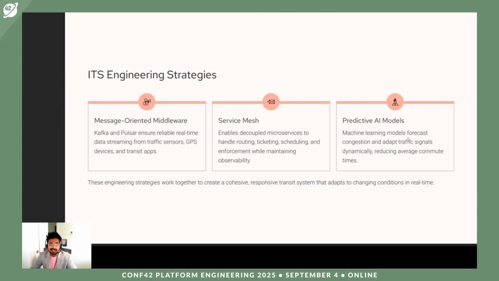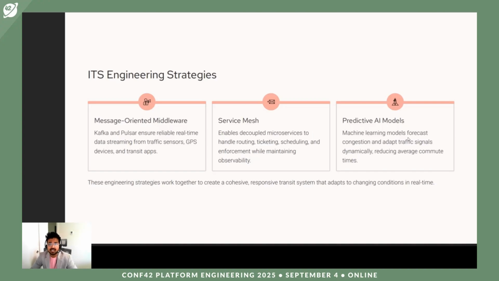Service mesh. This helps to decouple the microservices for routing, ticketing, and scheduling, while also maintaining observability. We will talk about observability in a little more detail in the next slides. Now, predictive AI models.